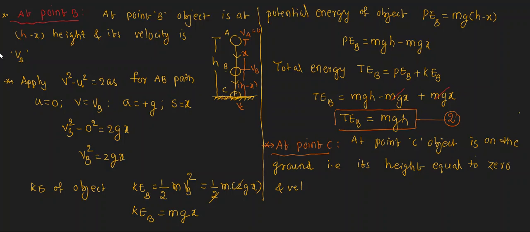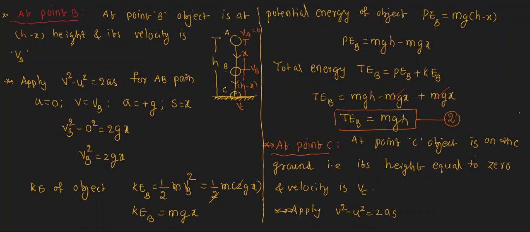The velocity is considered as v suffix c. Let us start by finding the vc. How to find out the vc? For that, again we have to apply v square minus u square is equal to 2as. It is the third equation of motion.